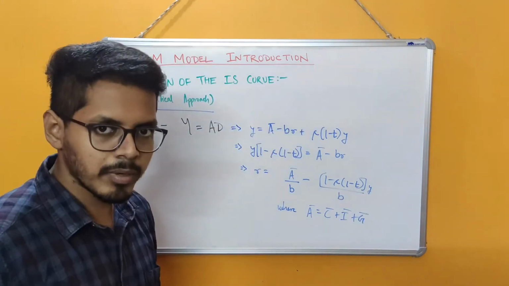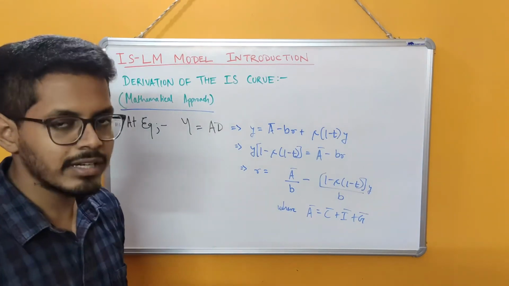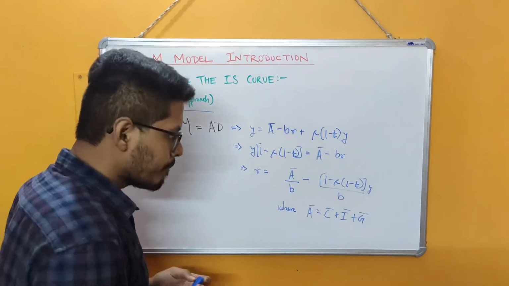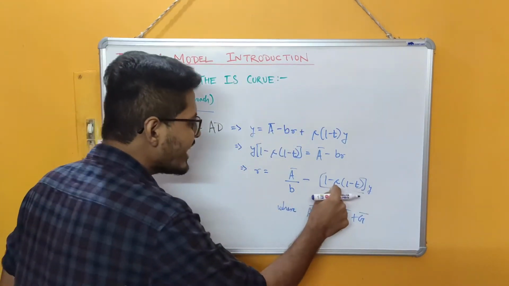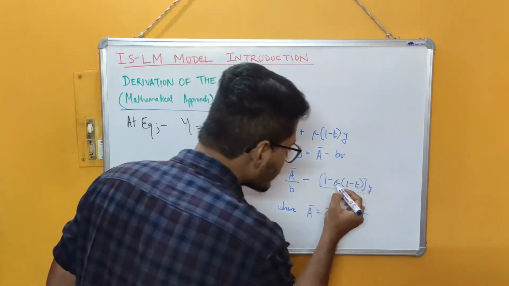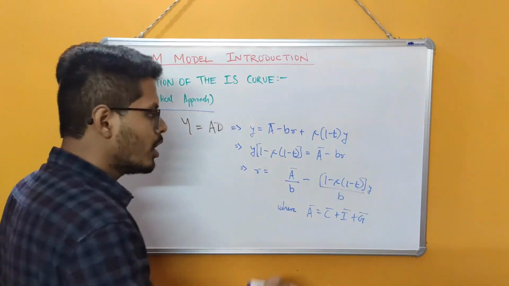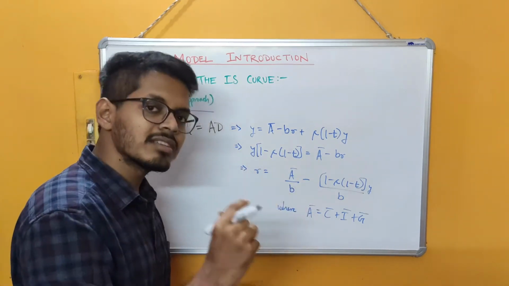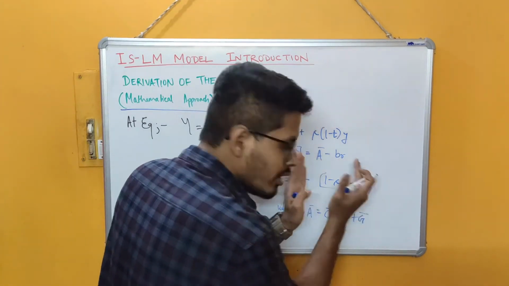This value, if we ignore the sign, will be positive, because 1 minus T is a fraction. T is a positive proper fraction, I've already stated, because the progressive tax rate has to be a fraction. It cannot be equal to 1 or more than 1. So it will be lying between 0 and 1. So 1 minus T will be a positive proper fraction. Again, MPC is a positive proper fraction lying between 0 and 1. The product of two positive proper fractions is a smaller positive proper fraction. So 1 minus a positive proper fraction will give us another positive proper fraction. So if we ignore the sign, this value is positive.